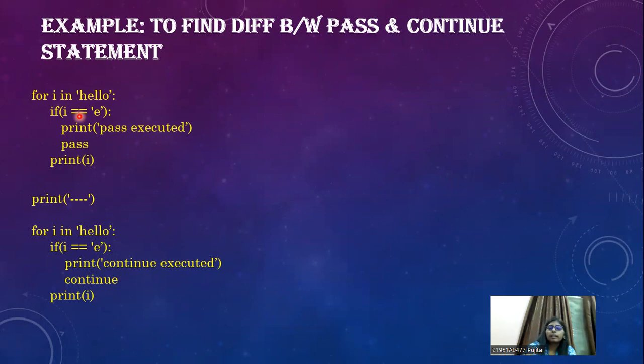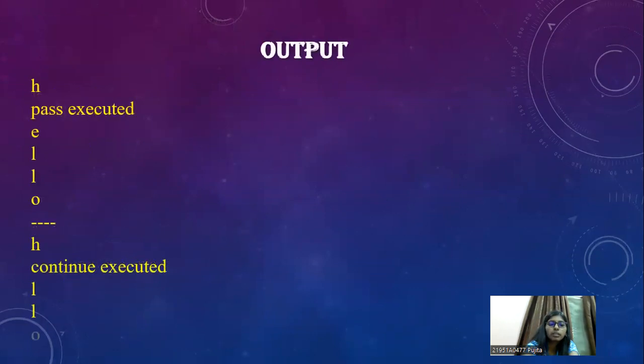So it's equal to E, and obviously we get "continue executed" here. Even though the pass statement is applied and executed, you still have H, E, L, L, O in the same sequence. Only "pass executed" separates H and E, but the rest of the sequence is the same. There's no change.